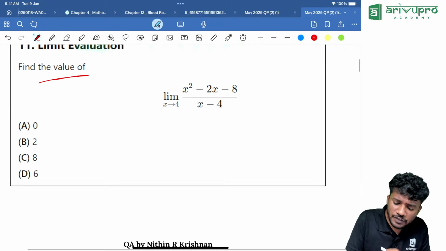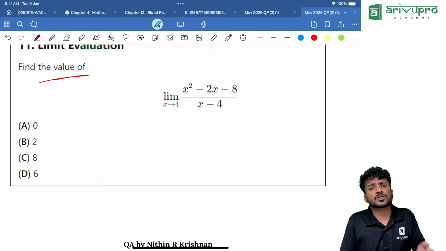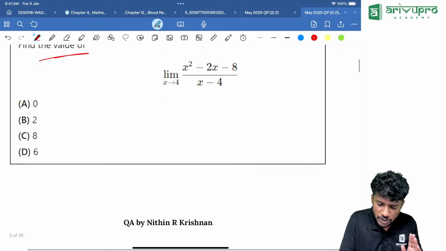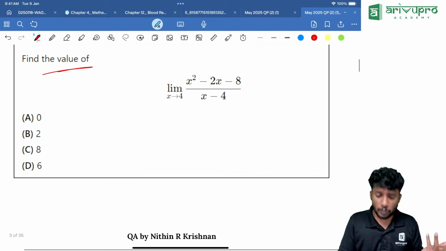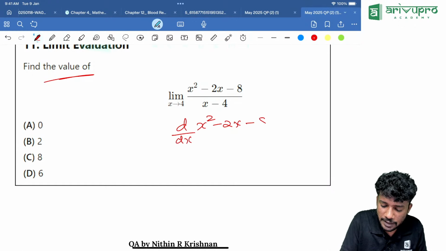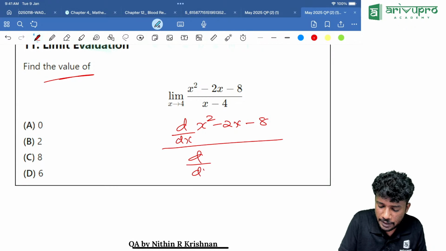Then the value of the limit x tends to 4, x square minus 2x minus 8 divided by x minus 4, is how much is the question. Now, L'Hopital rule you can use. That means d by dx of numerator, x square minus 2x minus 8, divided by d by dx of x minus 4. Why are we doing that?